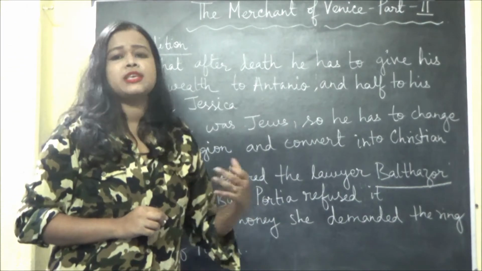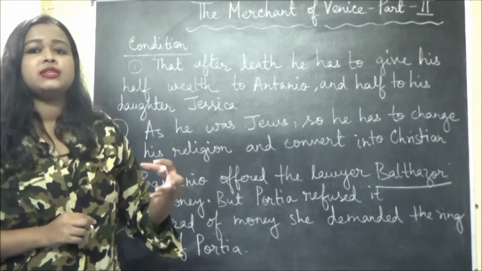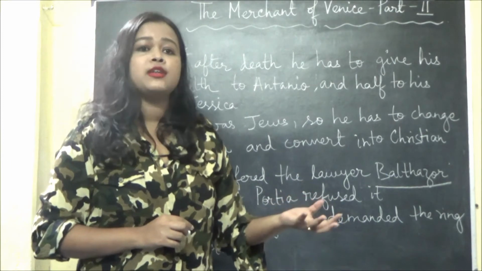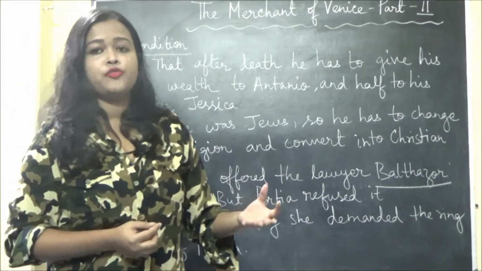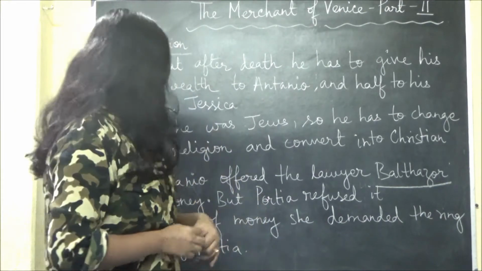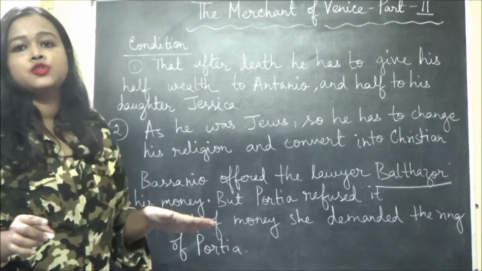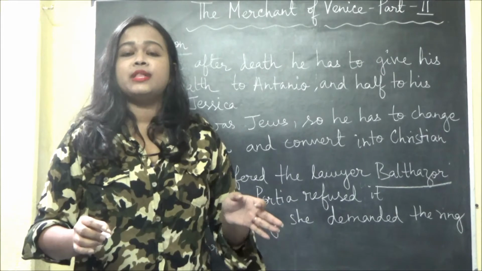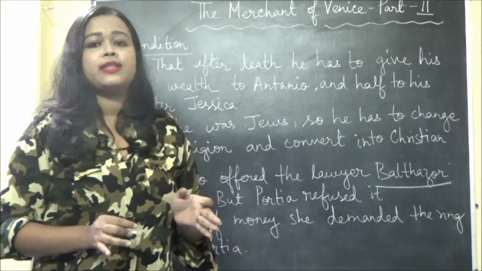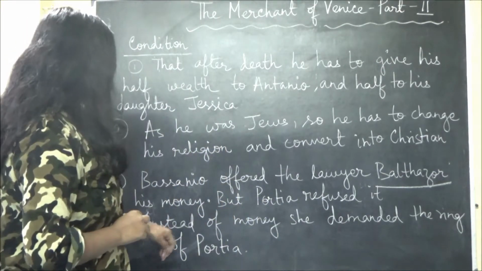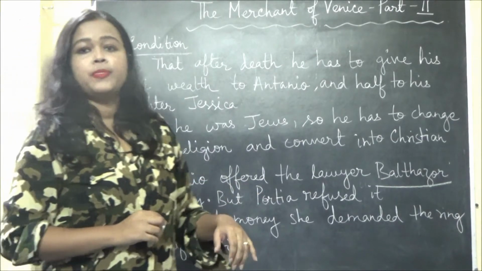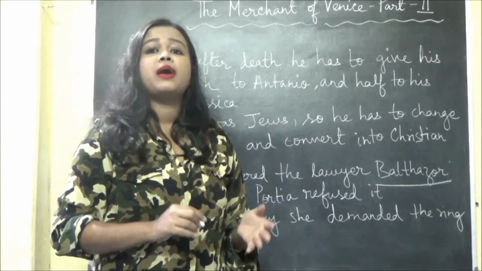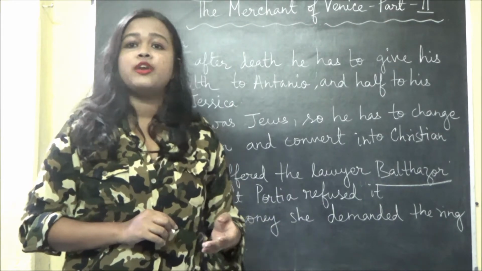He told Balthazar, take some money because you have done a very good job rescuing my best friend Antonio from that villain Shylock. But Balthazar refused to take that money. Instead of money, she demanded the ring of Portia from Bassanio.